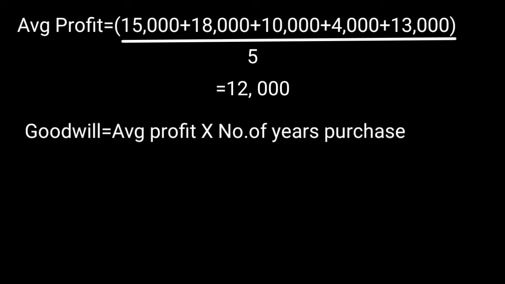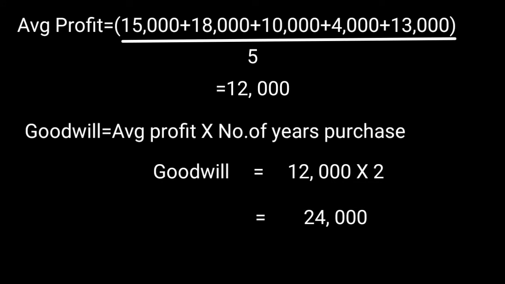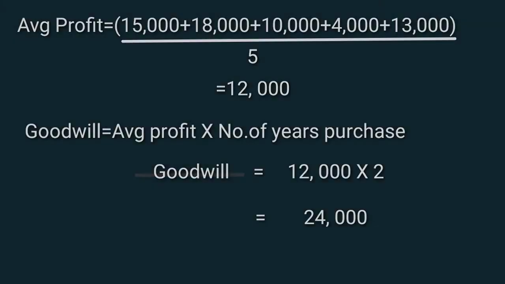Here we already calculated the average profit, rupees 12,000, and the number of years purchase in this question is 2. So goodwill equals 12,000 into 2, 24,000. This is the way we calculate goodwill under the simple average profit method.